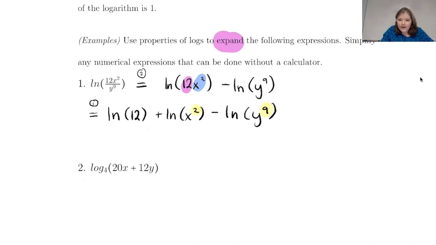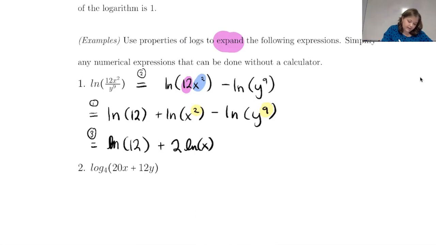Well, when we expand, we don't want the powers on the inside, we want coefficients on the outside. So both of these, we can use that third property to get those expanded. So I'm going to write 3 there. So it becomes ln of 12, or natural log of 12, plus 2 natural log of x, and I might write it in cursive so it doesn't look like a 21 actually.